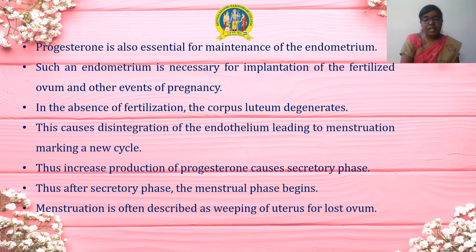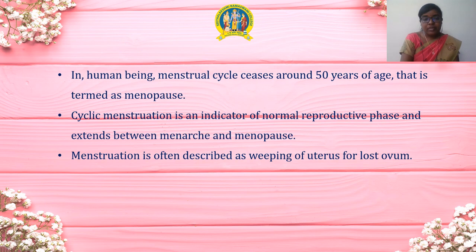Menstruation is often described as weeping of the uterus for the lost womb. In human beings, the menstrual cycle ceases around 50 years of age, which is termed menopause. Cyclic menstruation is an indicator of the normal reproductive phase and extends between menarche and the menopause. So menstruation is often described as weeping of the uterus for the unfertilized ovum or the lost ovum.